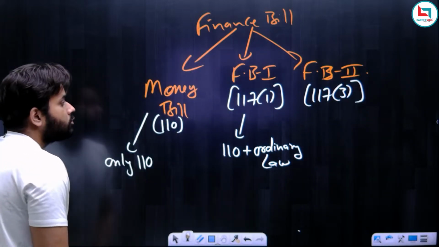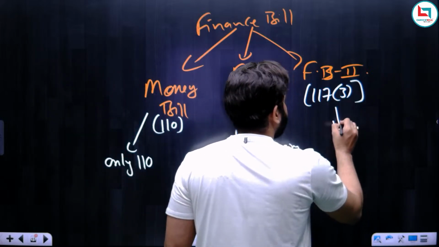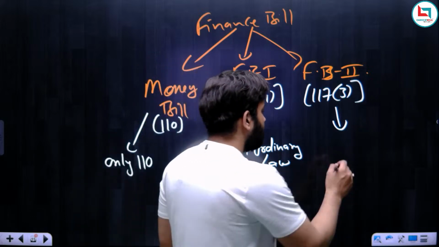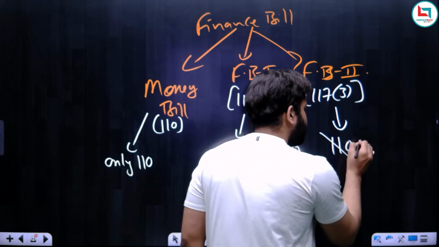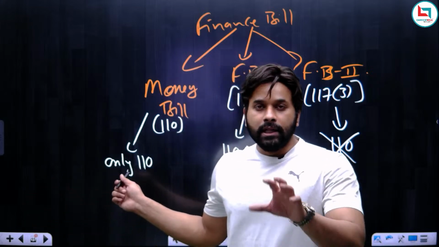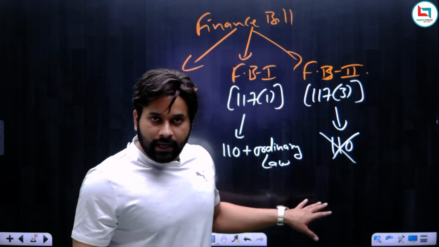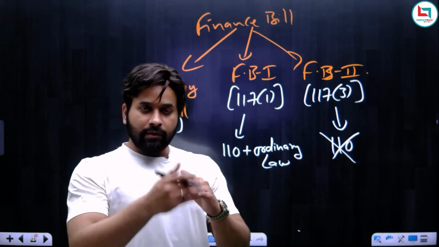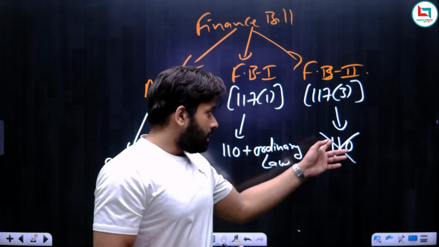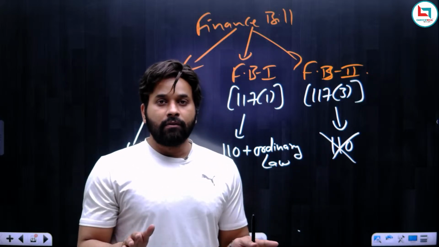So what is the definition of financial bill category 2? Now remember, financial bill category 2 is a bill which does not contain any feature of Article 110. In money bill, it deals with only those matters specified under Article 110. In financial bill category 1, there will be features of money bill but also of an ordinary bill. And in financial bill category 2, there will be no features of Article 110.